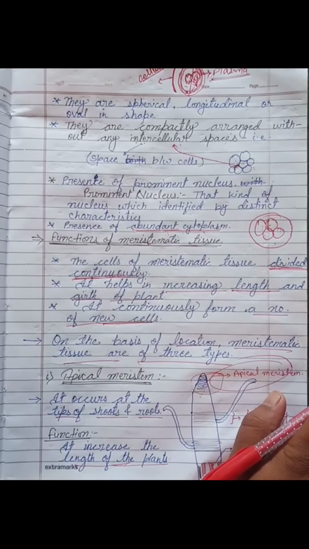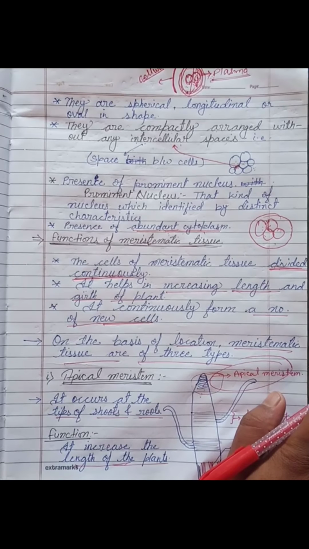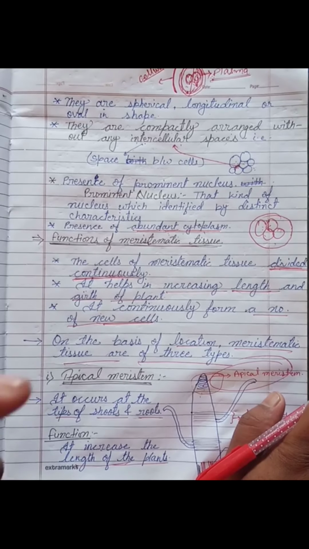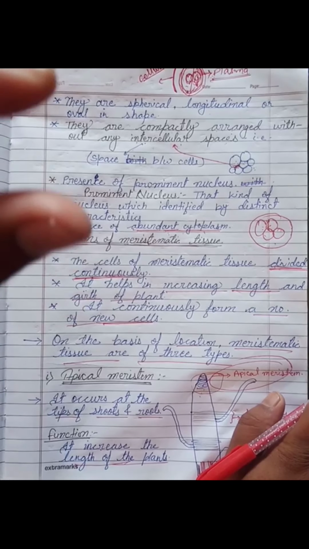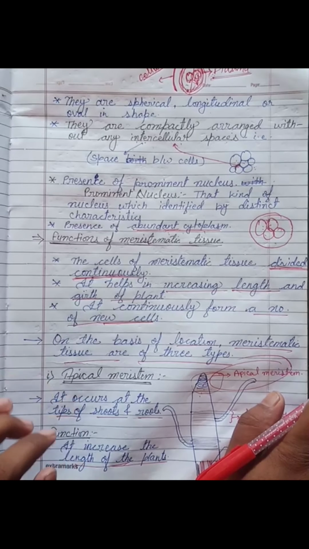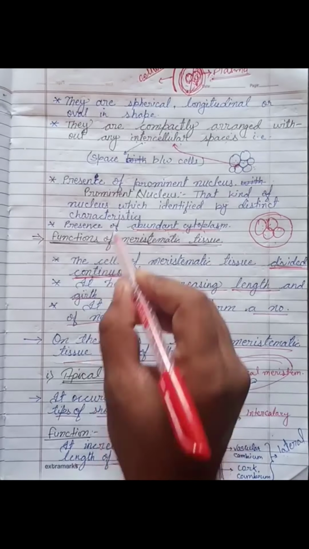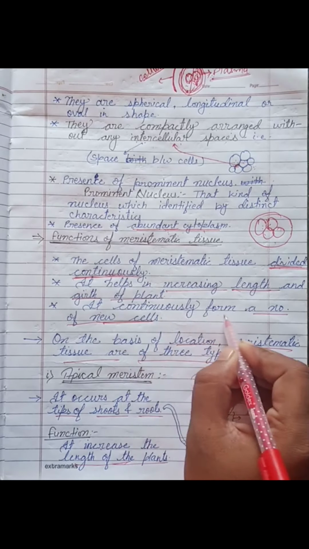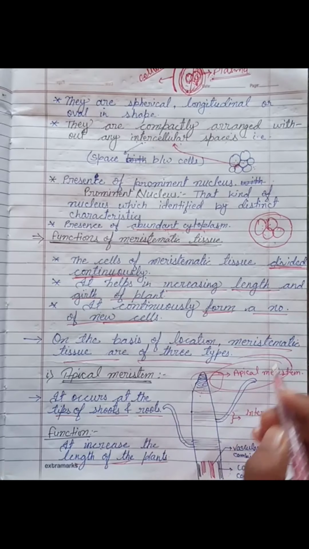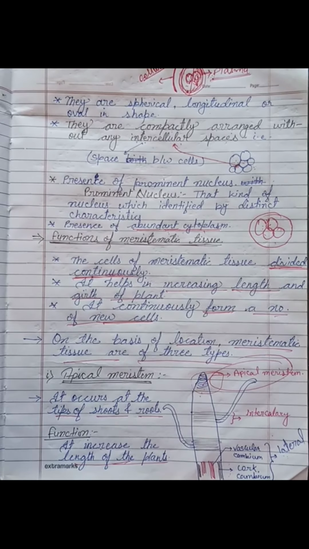Just because it forms a number of new cells, the new meristematic cells elongate the plant tissue. That's why we can simply say that the meristematic tissue continuously forms a number of new cells.